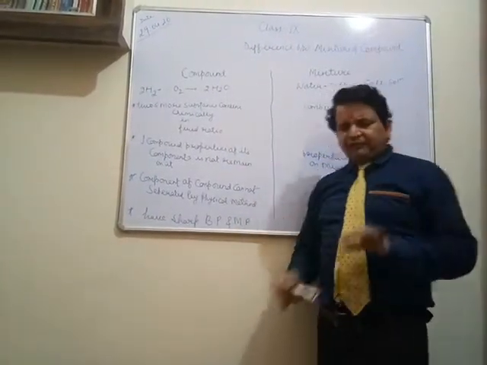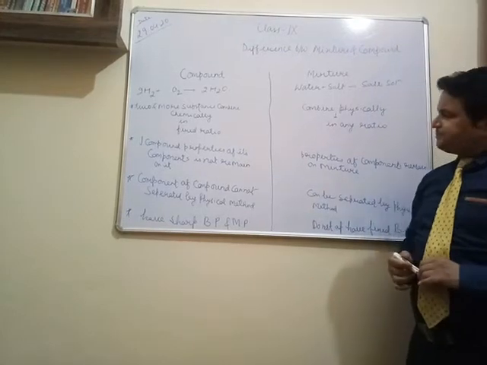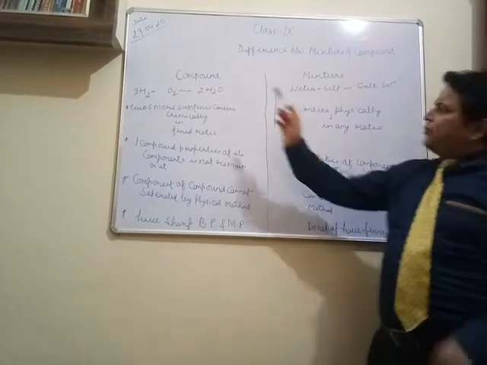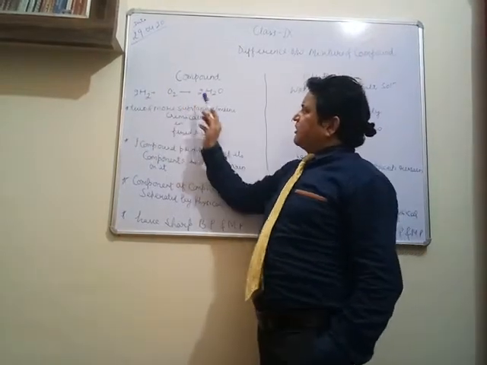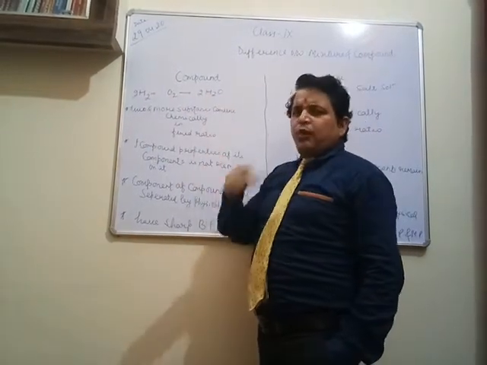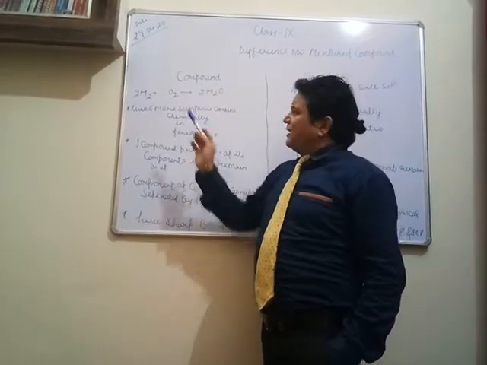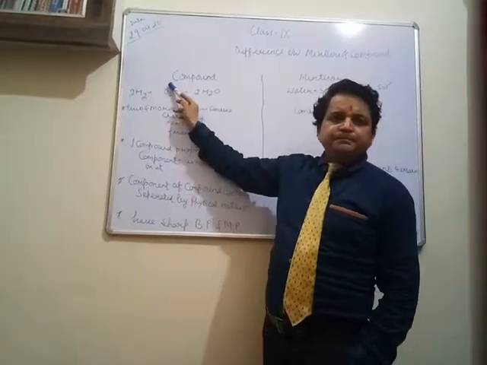If somebody asks you what the components of water are, you will say, sir, the components of water are hydrogen and oxygen.